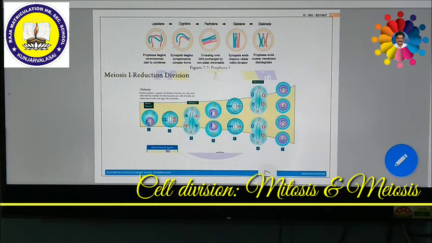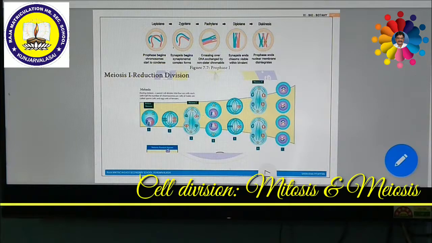That means the daughter cells have different combinations of genetic characters because recombination or crossing over occurs in prophase 1. This is totally absent in mitosis. And moreover, the daughter cells are not identical to the parent cell, and they are also not identical to each other. So this is another important concept about meiosis. Meiosis is also called reduction division.